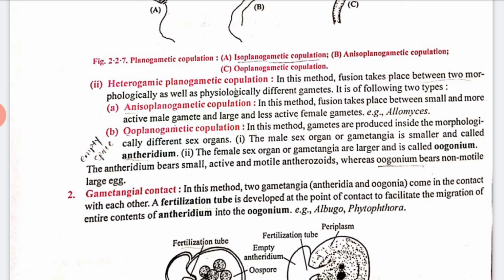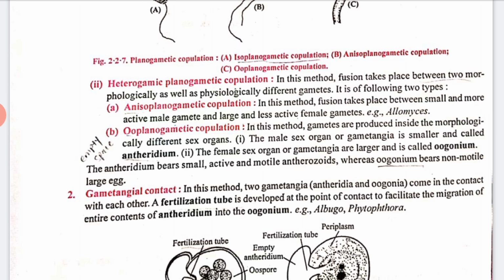It is of two types: anisoplanogametic copulation and oogamic copulation. Aniso means fusion takes place between a small and more active male gamete and a large and less active female gamete.